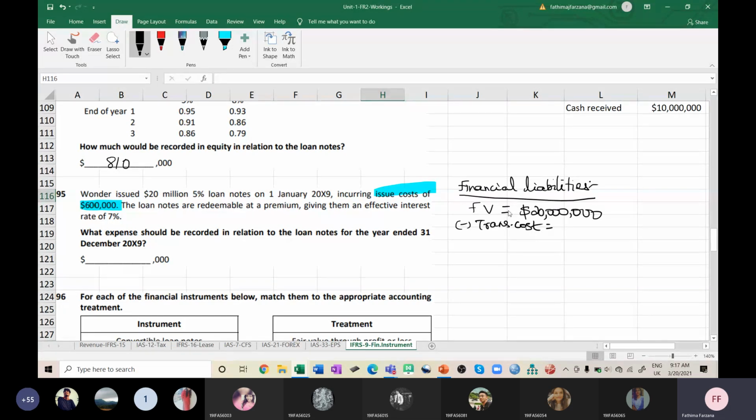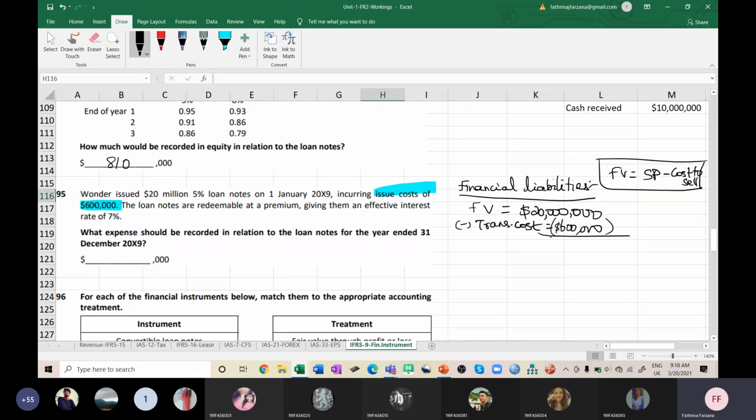Fair value is equal to selling price minus cost to sell. Can you remember? Yes, ma'am. NRV, net realizable value, or fair value is equal to selling price minus cost to sell. That is what we have to adopt here. We add transaction cost only if it is an FVOCI style of investment. But this is a liability, so transaction cost should be subtracted, which is $600,000. I'm subtracting it here.